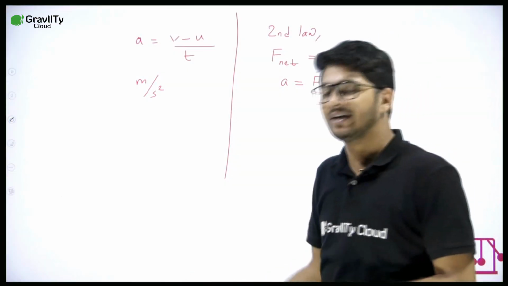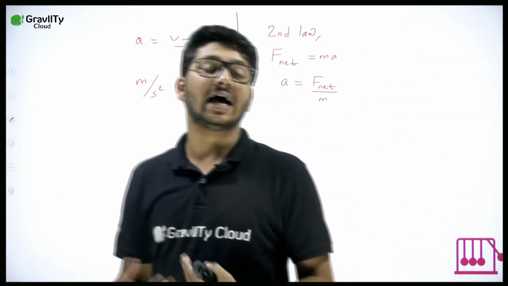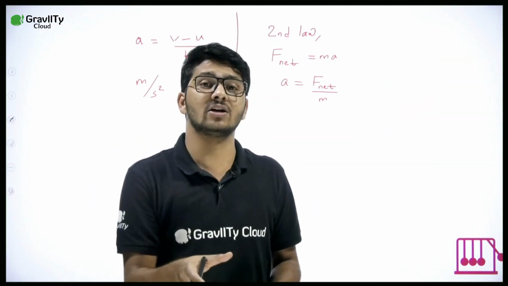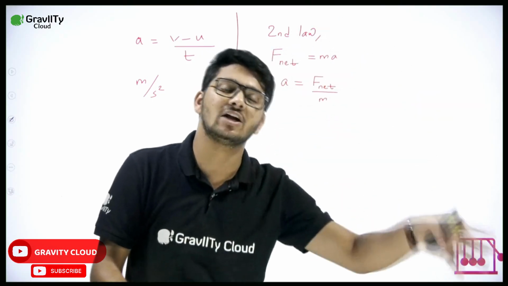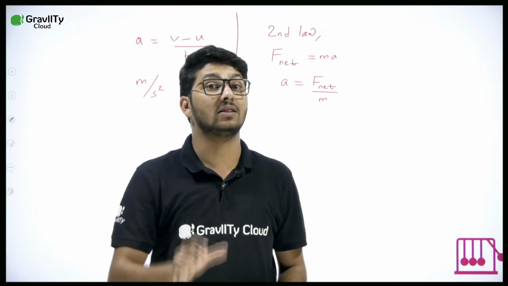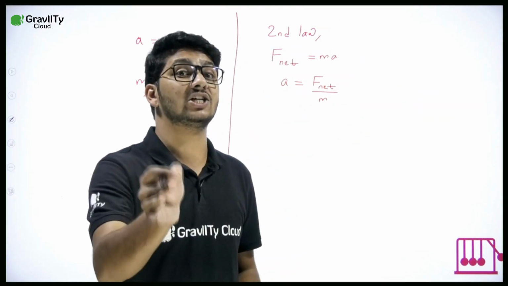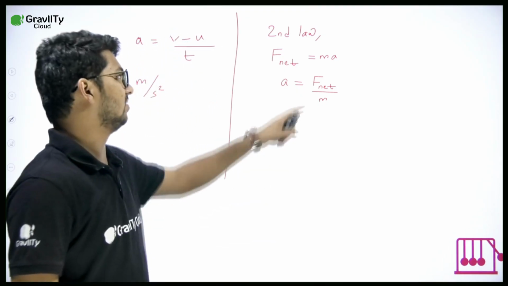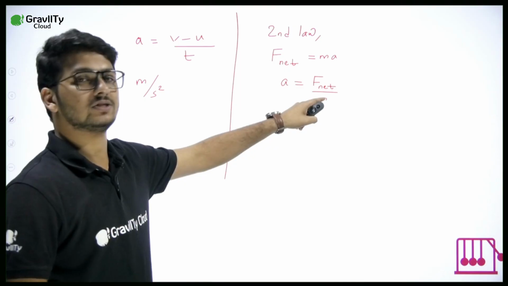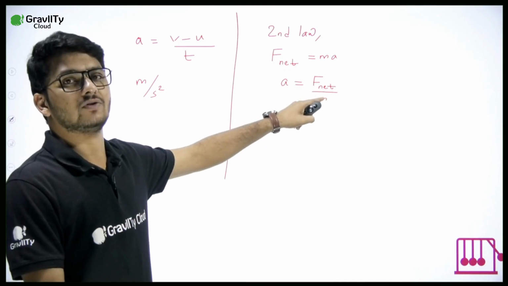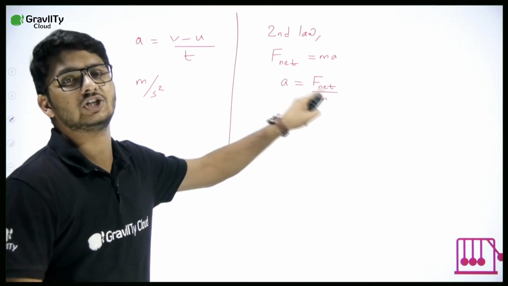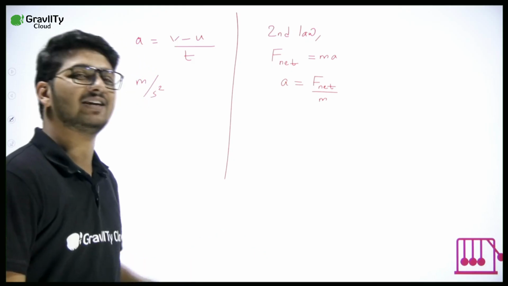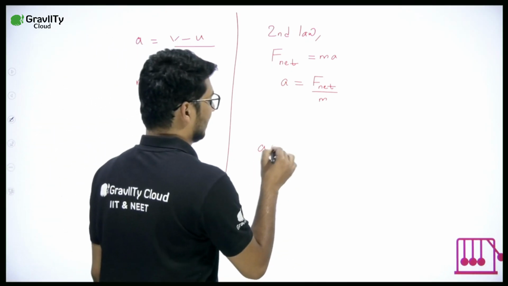But our topic for today is what? Acceleration due to gravity. What does that mean? That means it is acceleration due to gravitational force. The only change here will be in place of net force. If I take gravitational force, that means the acceleration is because of gravitational force.